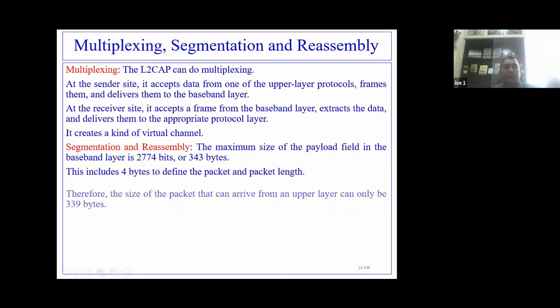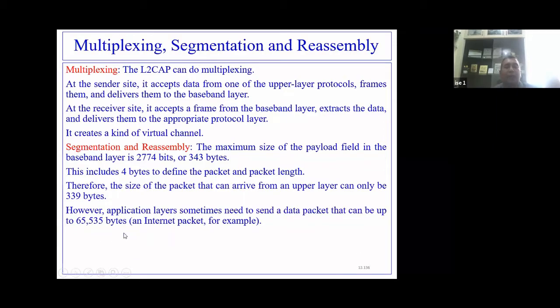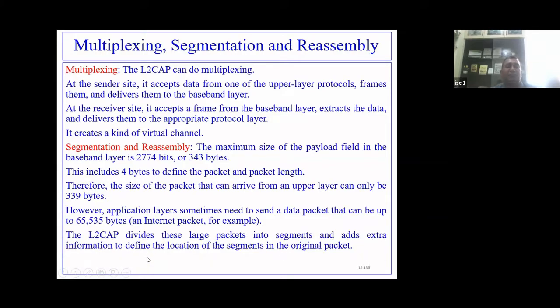Therefore the size of the packet that can arrive from the upper layer can be only 339 bytes. If the application layer sends a bigger data packet, segmentation has to be done. L2CAP is responsible for segmenting, which means chopping the data into several segments. When it chops the data, additional information has to be added. What is that information?